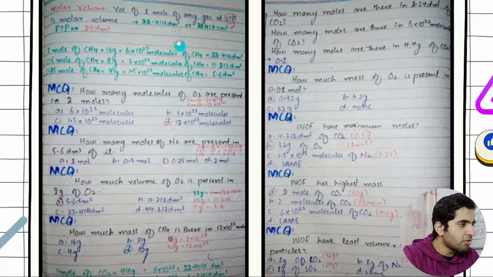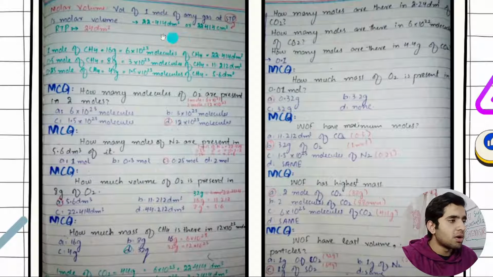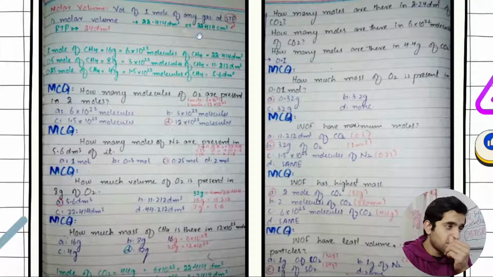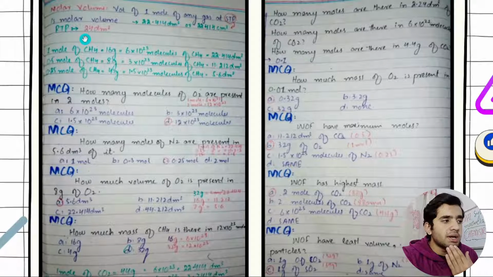So next we have another thing, that is molar volume. The volume of 1 mole of any gas at STP is molar volume. What is molar volume at STP? 22.414 decimeter cube or 22.414 centimeter cube. At RTP it is 24 decimeter cube.